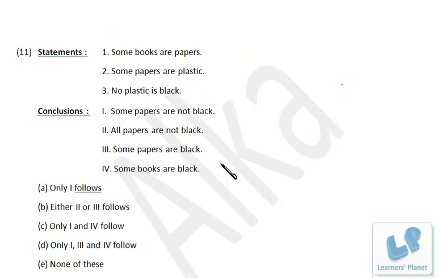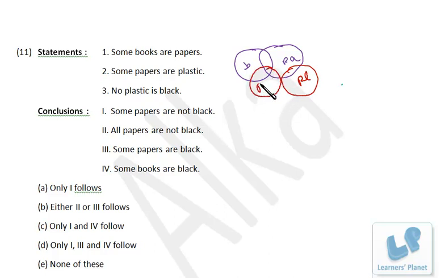Now let's see this one. Some books are papers. Books, papers. Some papers are plastics. So there are two possibilities. I just draw both of them. This and this, right? So what is the difference between these two? Here some papers are plastic, but there is no relationship between books and plastic. But in this case some papers are plastic, and there is some relationship between books and plastic, both of them, right? So I draw this.